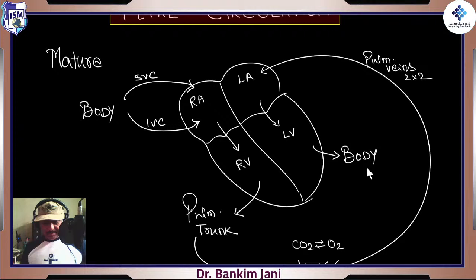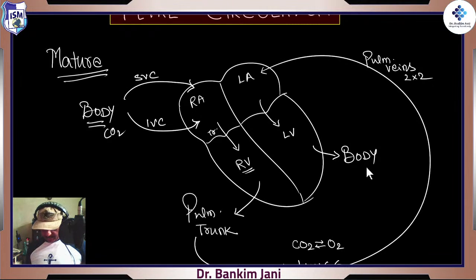A very fast look at how the mature heart moves blood. Starting from the entire body, the blood which has lots of CO2 goes through the superior vena cava and inferior vena cava to the right atrium, and via the tricuspid valve to the right ventricle. From the right ventricle there is the pulmonary trunk.